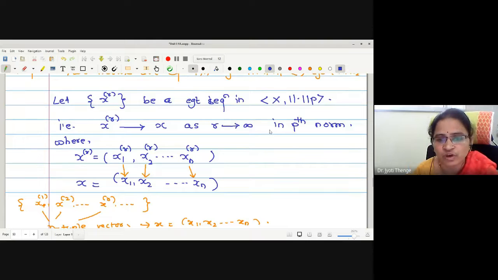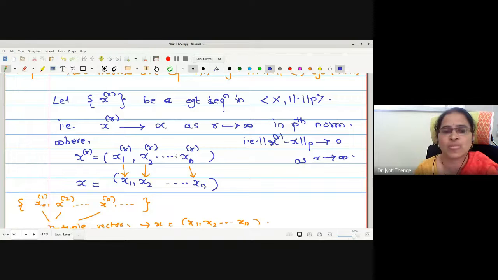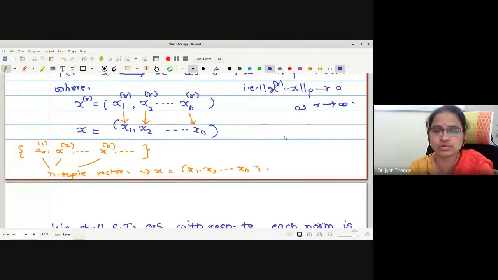Here also one may make one more argument, that is, norm P of xr minus x tends to 0 as r tends to infinity. Right now, both are the same, no? xr converges to x in the pth norm means norm P of xr minus x converges to 0.